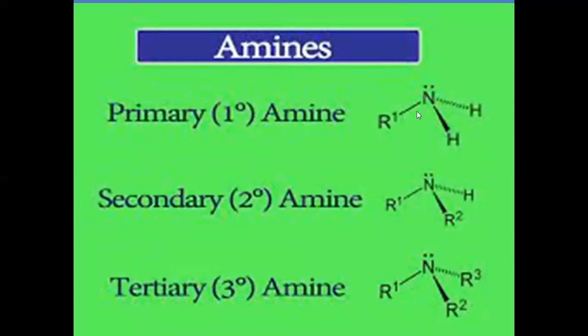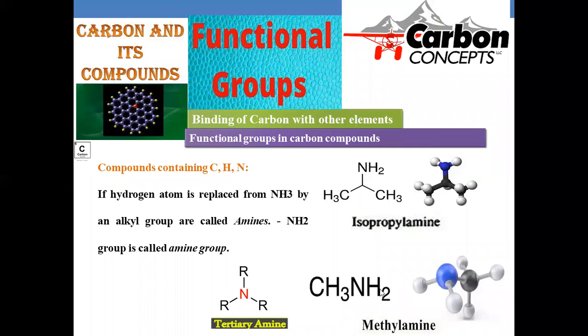Here it is clearly depicted. One alkyl group is called primary, two alkyl groups secondary, three alkyl groups tertiary. If nitrogen is associated with one alkyl and two hydrogens, primary; two alkyl and one hydrogen, secondary; three alkyl and no hydrogens, tertiary. In this manner amines will be there.